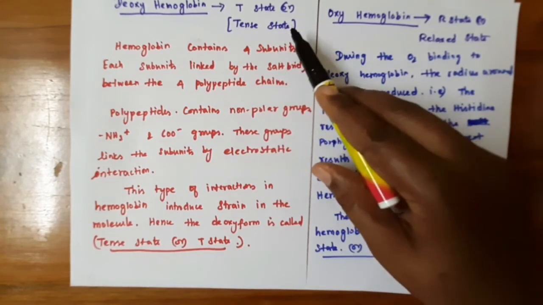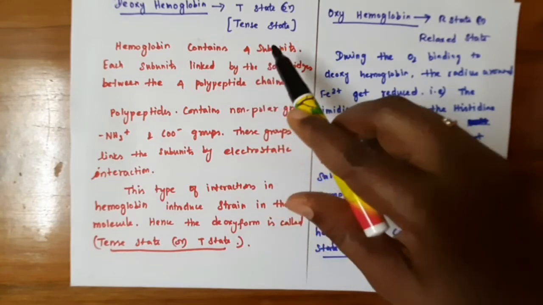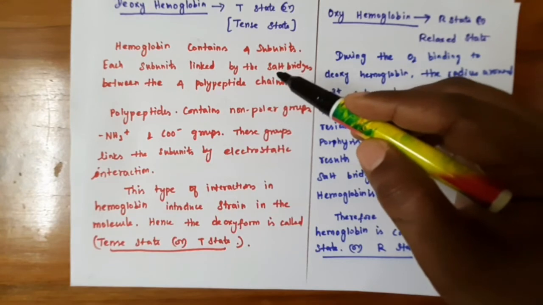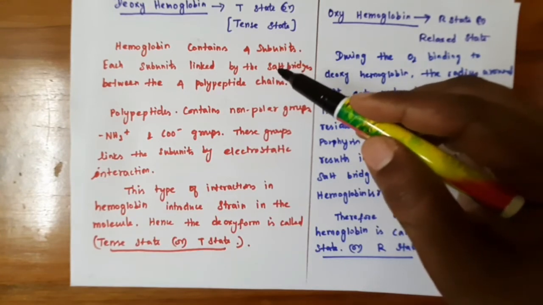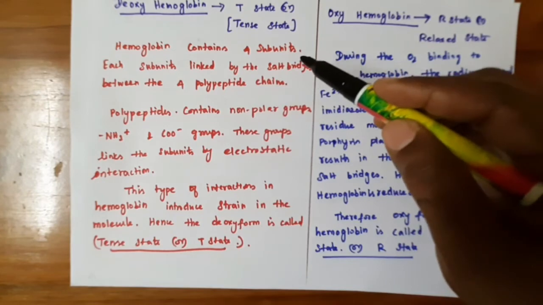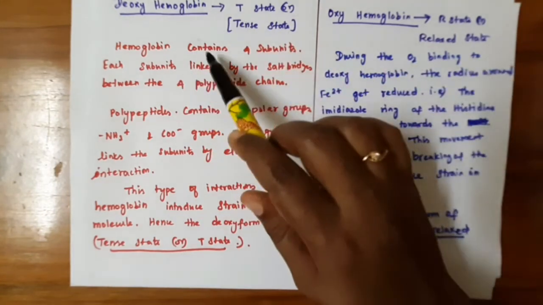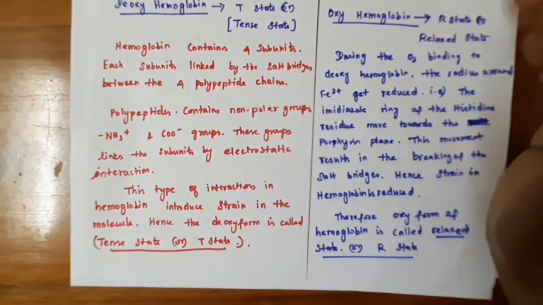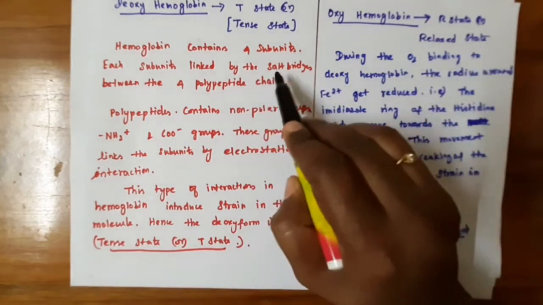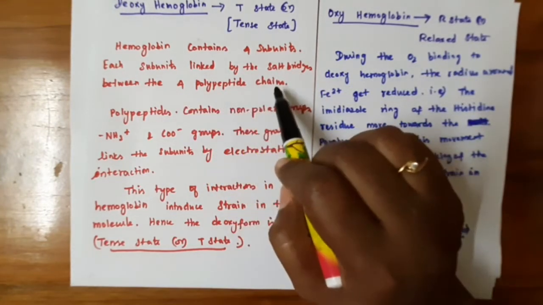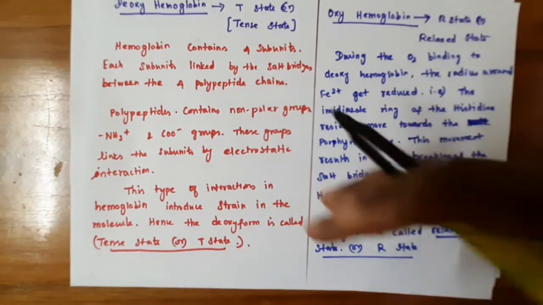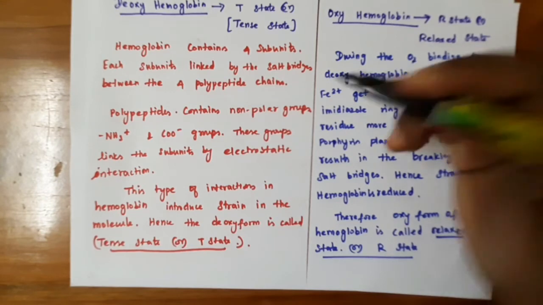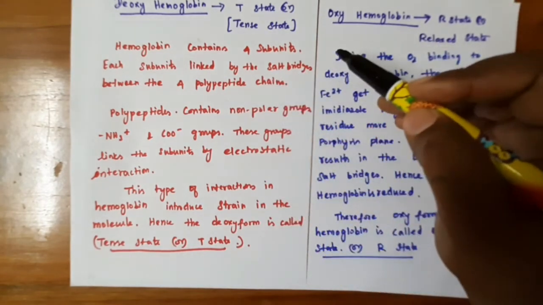Hemoglobin contains 4 subunits, as I told you already, of heme groups. Each heme is made up of iron plus porphyrin ring, which is connected to the globin part. These 4 subunits are not independent in nature. They are linked by salt bridges between the 4 polypeptide chains. Each subunit is surrounded by several protein molecules, which are connected by salt bridges that act as a cage-like structure.